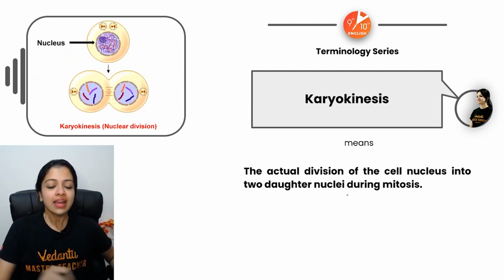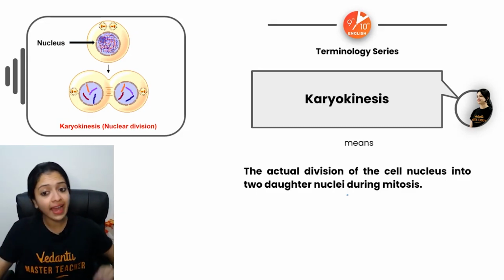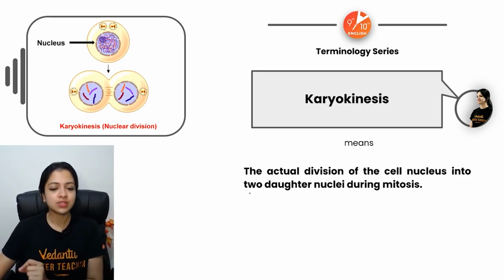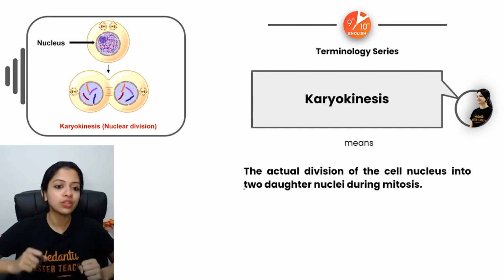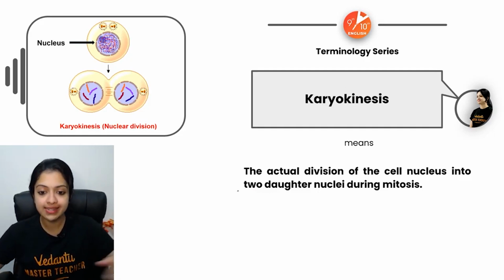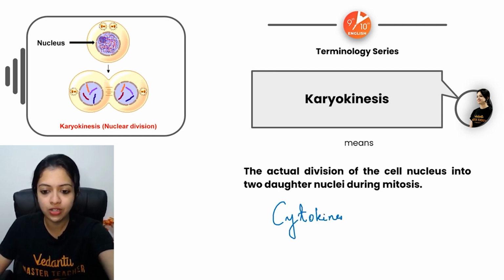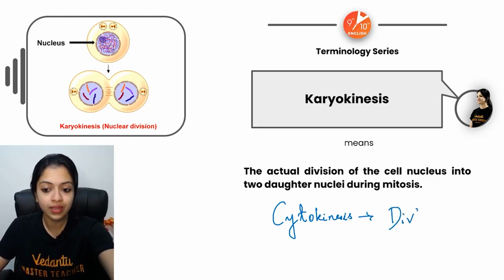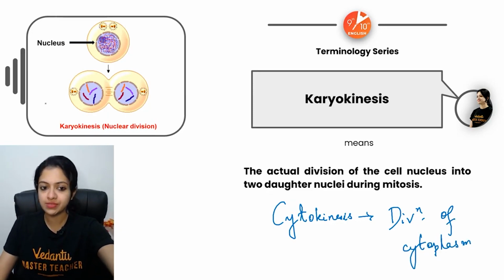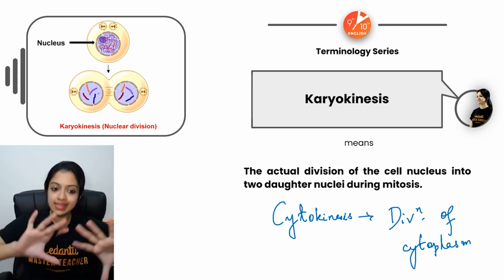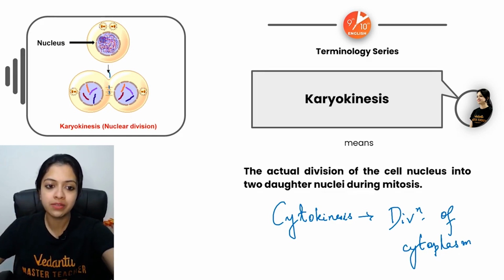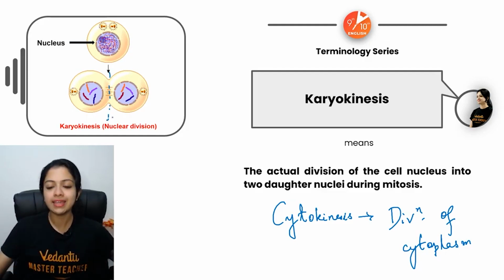Now, karyokinesis. Karyon means nucleus, kinesis means division. So, division of the nucleus is what we call karyokinesis. And you need to know what cytokinesis is as well. Cytokinesis is the division of cytoplasm. So, nuclear division occurs first, as you can see in this image, and this is followed by cytoplasmic division. That would mark the end of cell division.